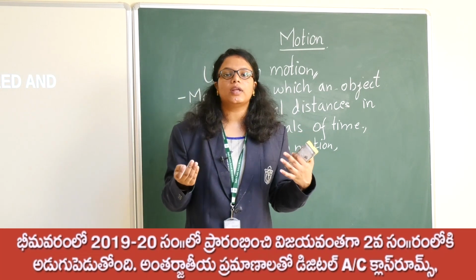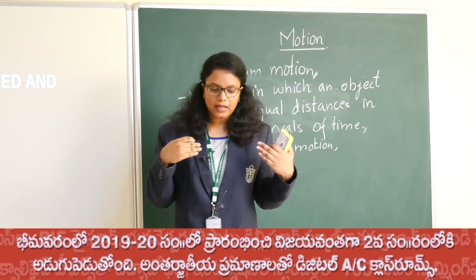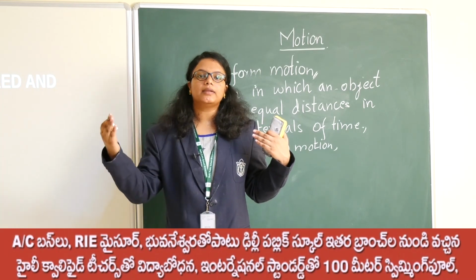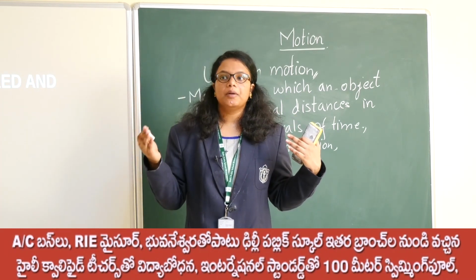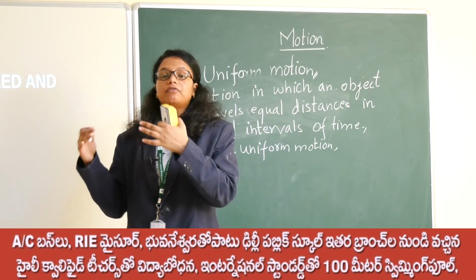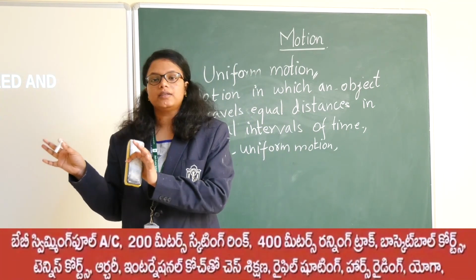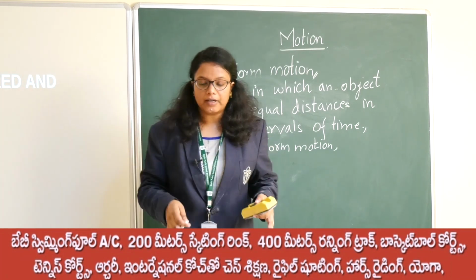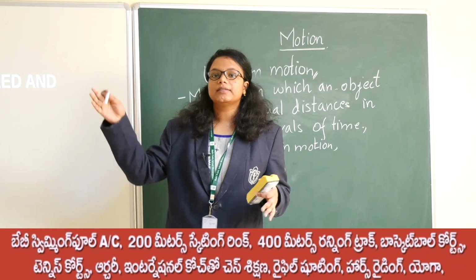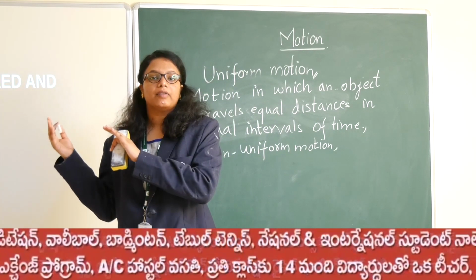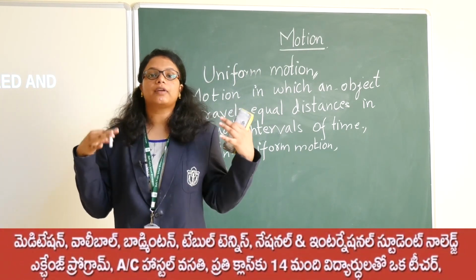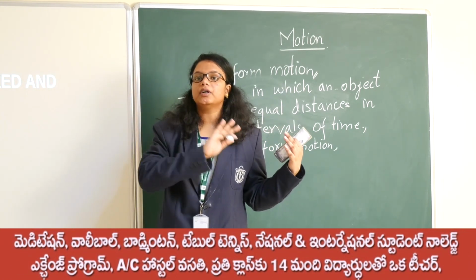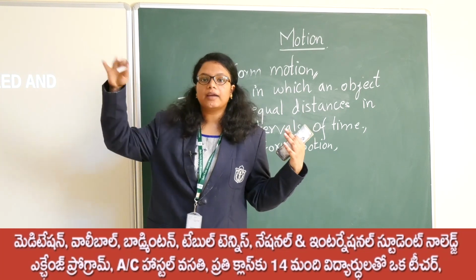For example, I am going to market, and I have taken 15 minutes. But after entering the market, because of a lot of rush and crowd, I will be moving slowly. So in 15 minutes, I have travelled almost 2 kilometers up to here, but inside the market I will not be able to travel even 1 kilometer because of the crowd.